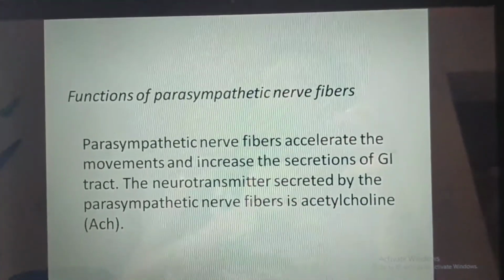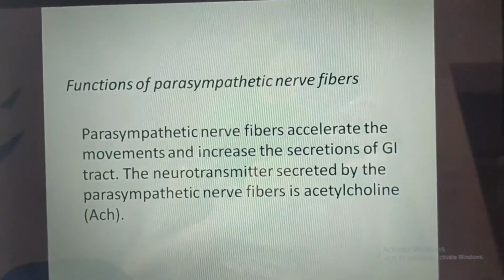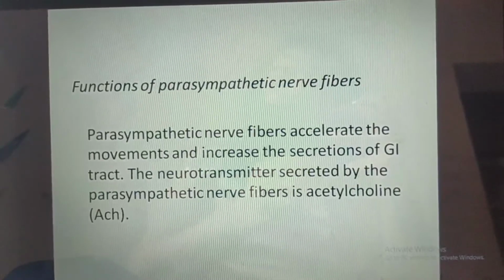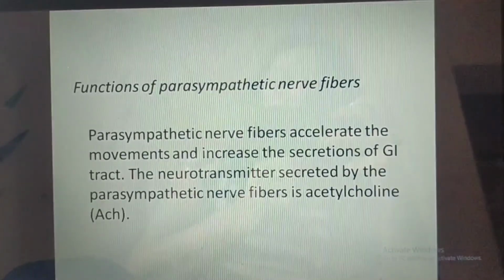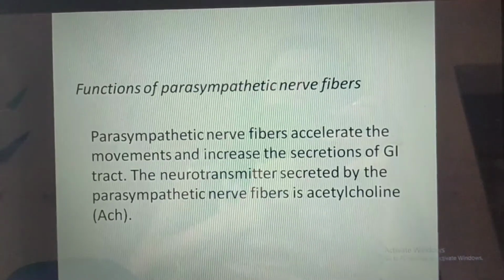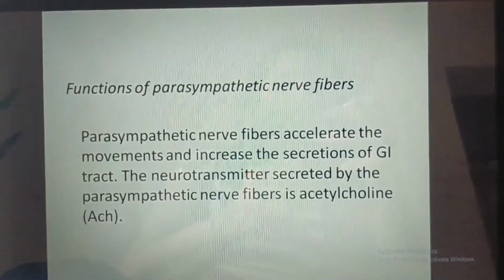Functions of the parasympathetic nerve fibers. Parasympathetic nerve fibers accelerate the movements and increase the secretion of the GI tract. The neurotransmitter secreted by the parasympathetic nerve fibers is acetylcholine, or ACh.